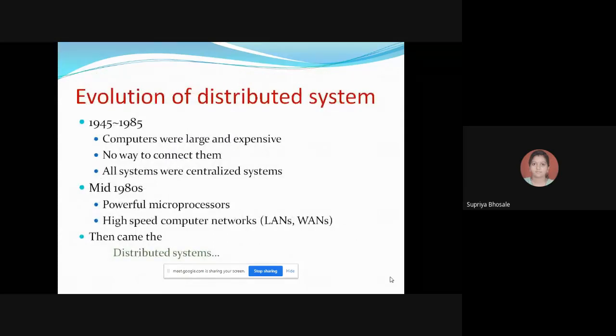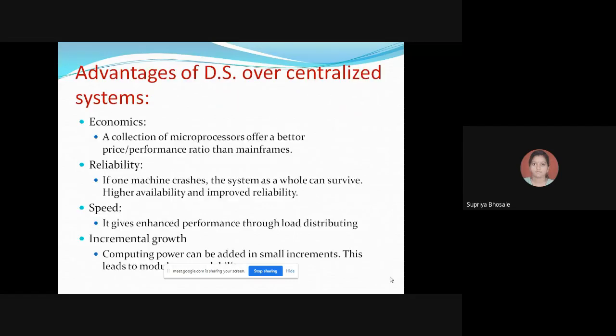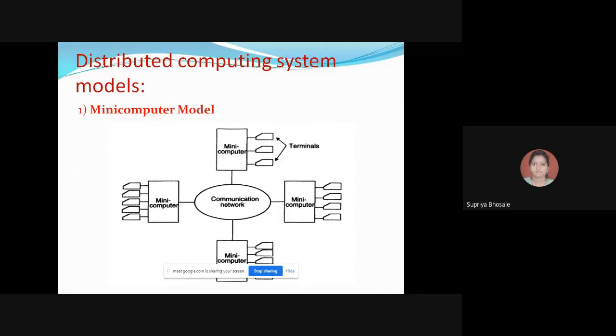Then we have gone through the evolution of distributed system. We have seen its history. Then after that we have seen different advantages of distributed system over centralized system. In that we have covered the concept of economics, reliability, speed, incremental growth, then data sharing, then resource sharing, communication, flexibility. Okay, all these aspects or advantages we have seen.